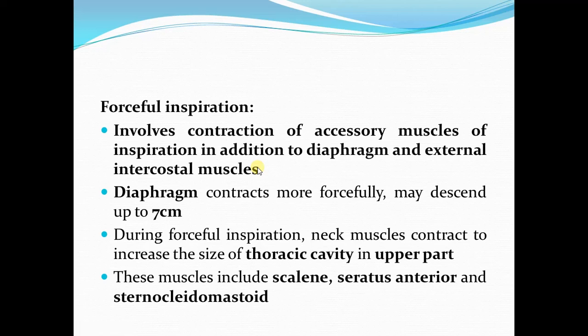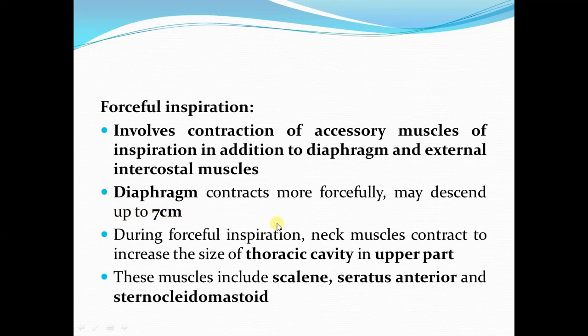During forceful inspiration, the contraction of the diaphragm also becomes more forceful, and it may descend as much as 7 centimeters in the downward direction. So this will cause a greater increase in the vertical dimension of the thoracic cavity.